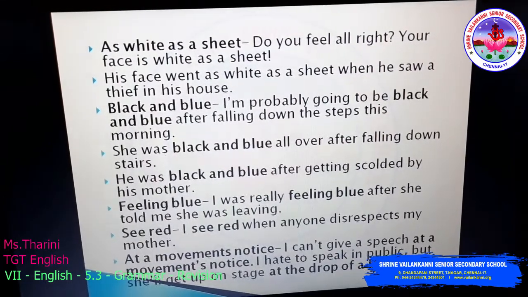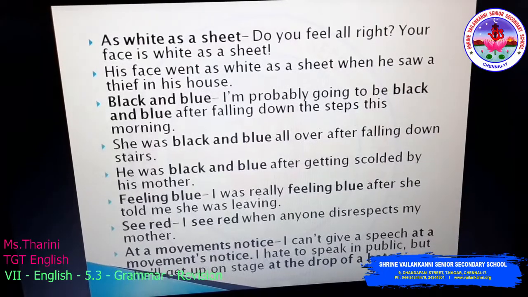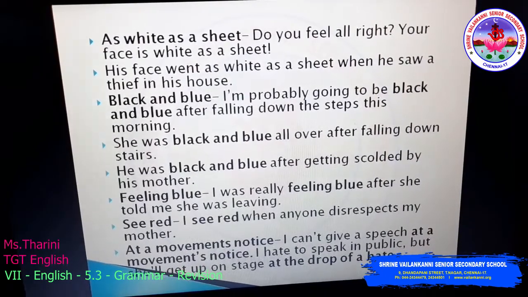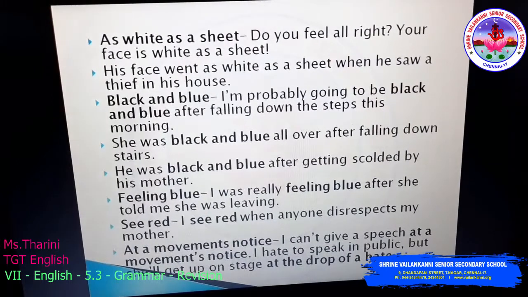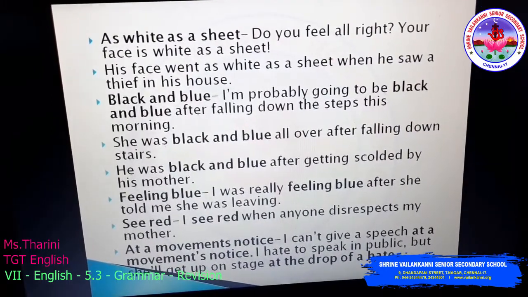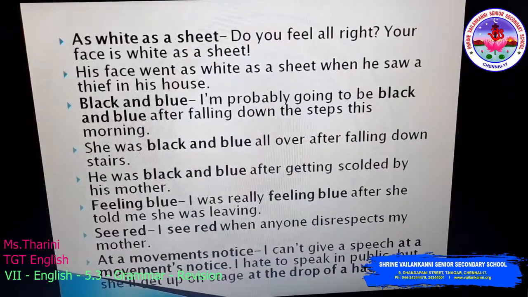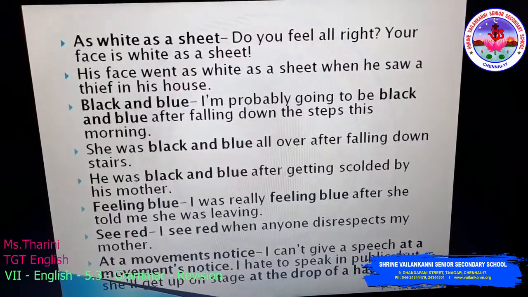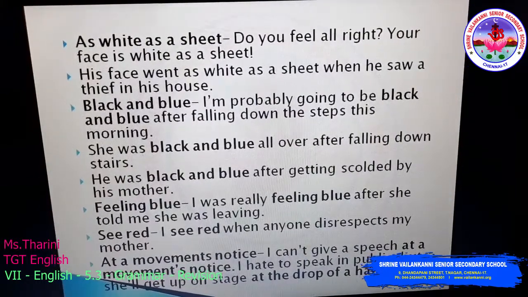Next, I hate to speak in public, but she will get up on stage at the drop of a hat. That is, she will get up on the stage immediately. So both are the same. Yes. So here we end with our grammar for unit test 1. So I hope you understood the grammar part.